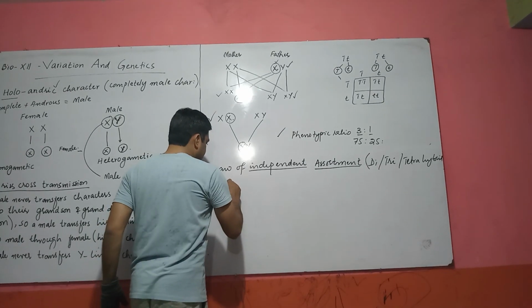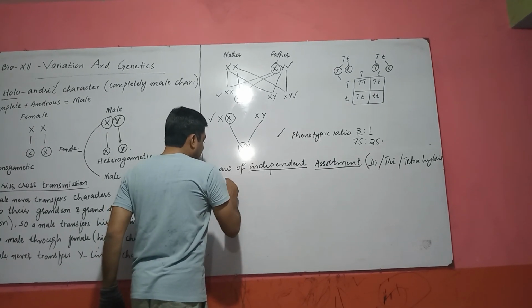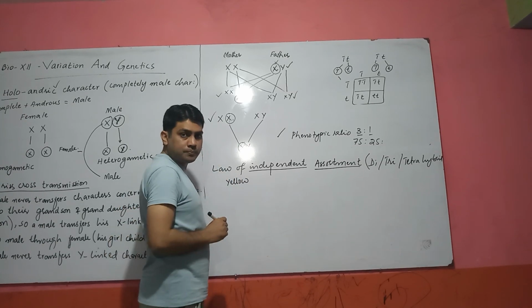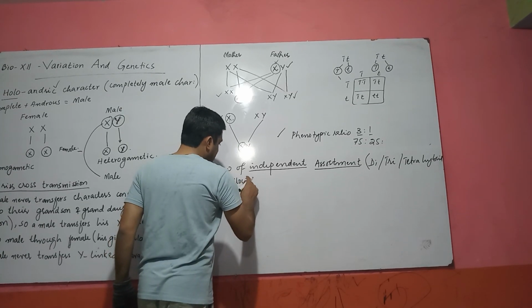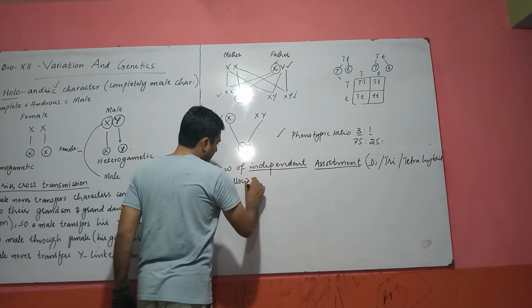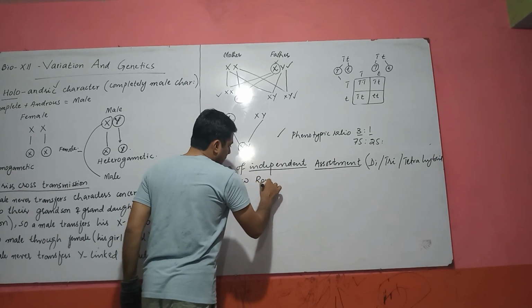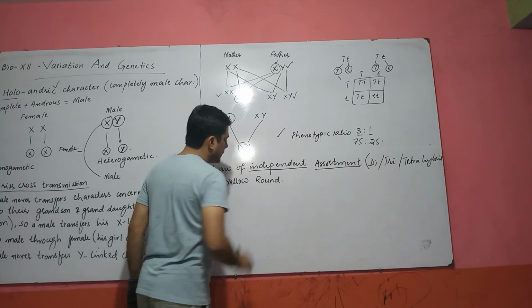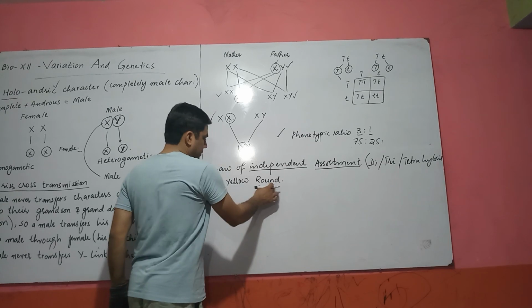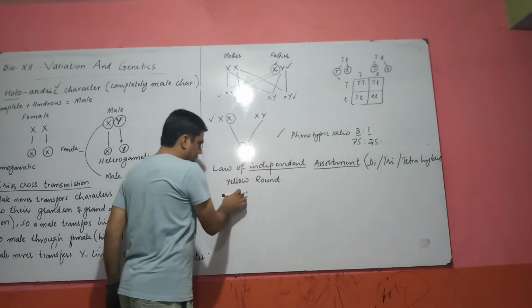For example, the color of cotyledon is yellow and the shape of seed is round. Round is a dominant character and yellow is a dominant character.